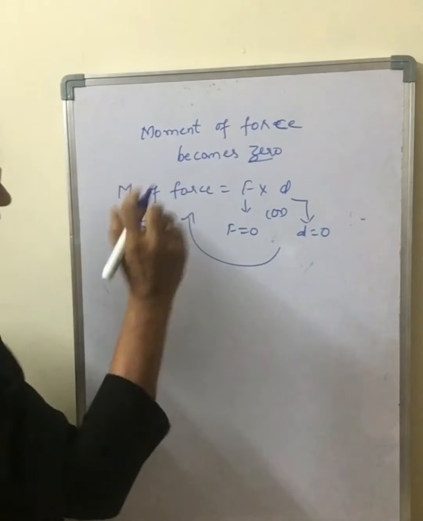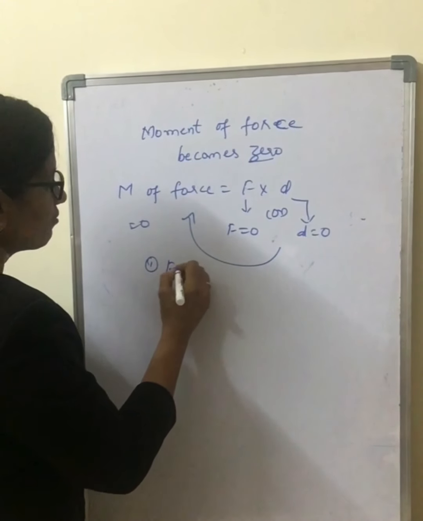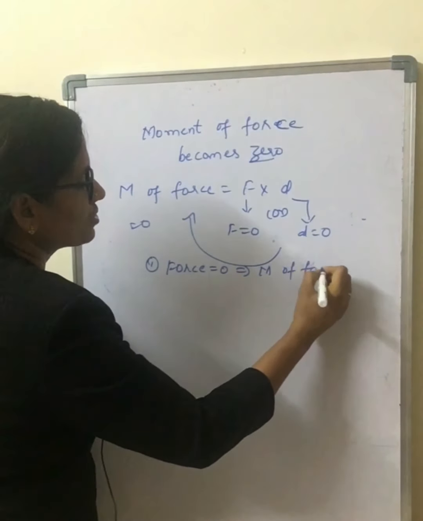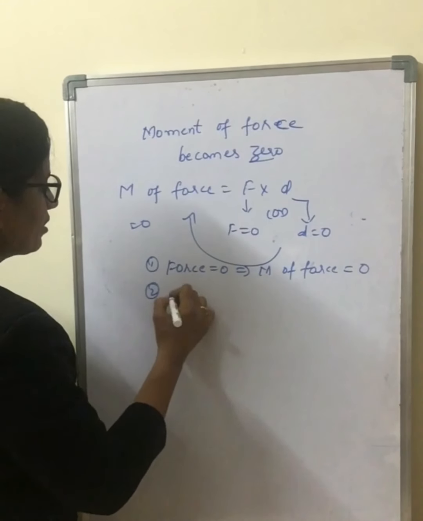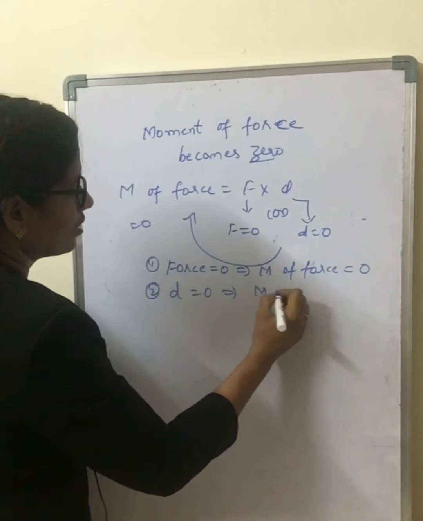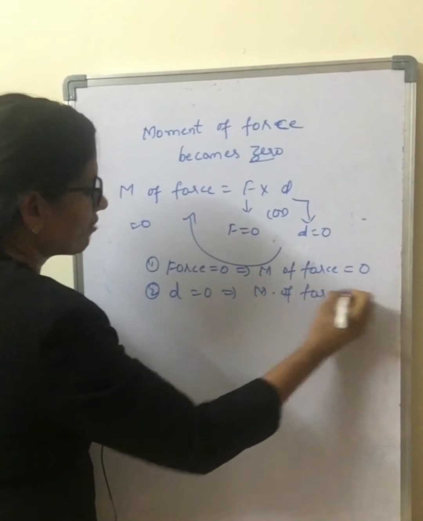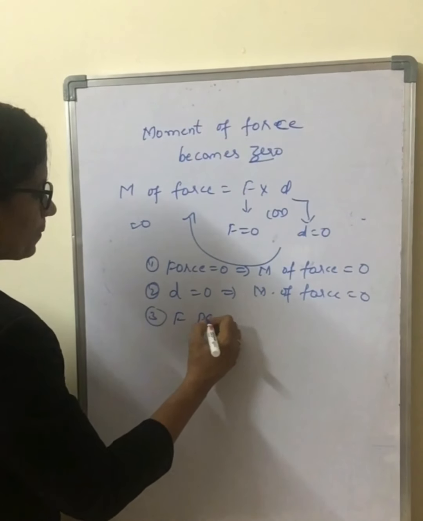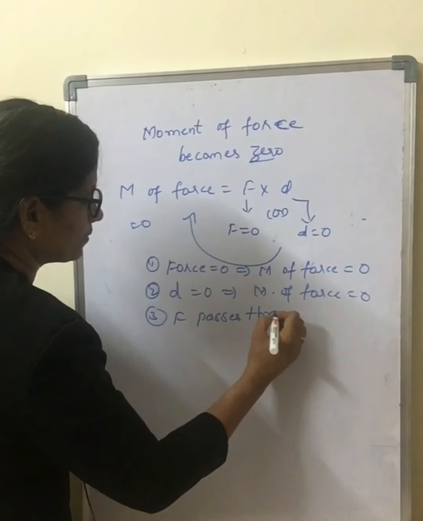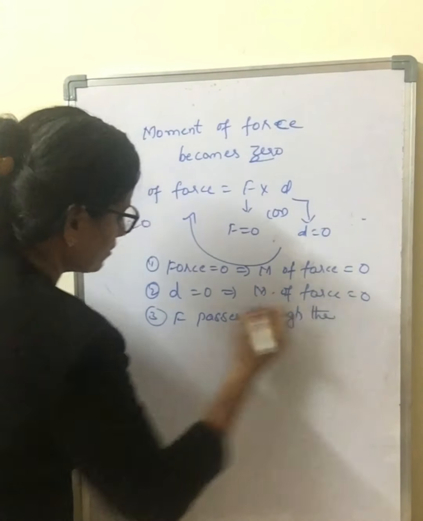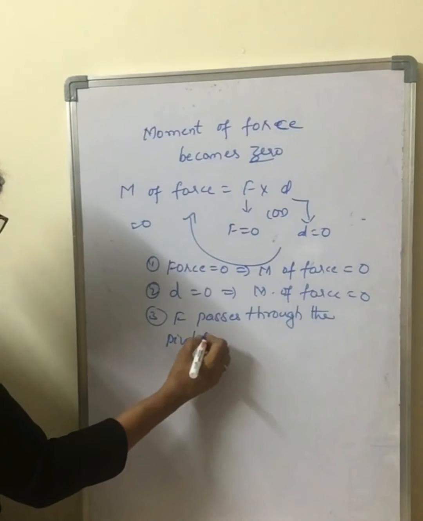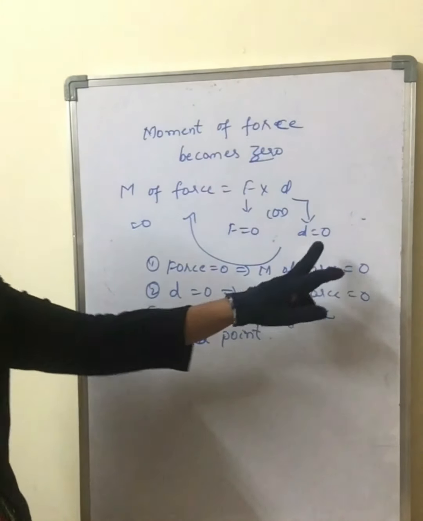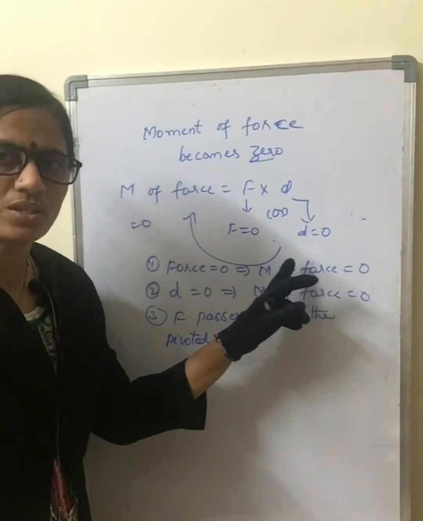Yes, you are correct. But we have three conditions here. When force is 0, moment of force is 0. Second, when distance is 0, moment of force is 0. We have one more case here, that is when F passes through the pivoted point, then also the moment of force becomes 0.